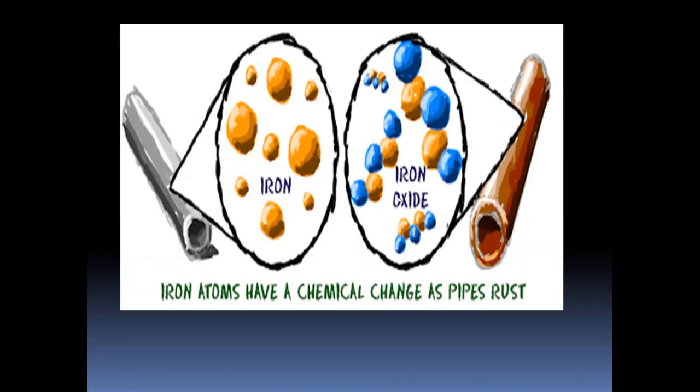Let us consider one more example. Here, iron is absorbing the oxygen from the surrounding, and in the presence of moisture, it is getting converted to iron oxide, Fe2O3, the formula of rust. So, here we are getting a new product with new properties. So, this is an example for chemical reaction.